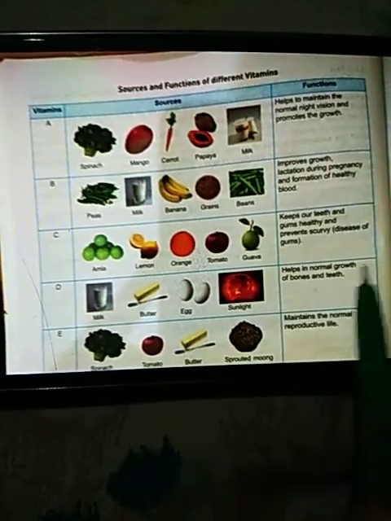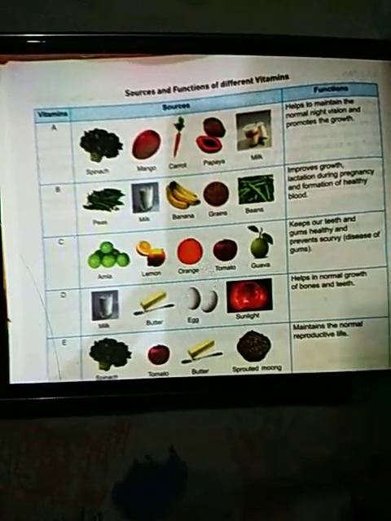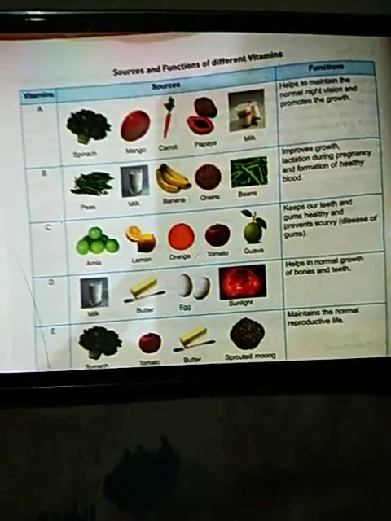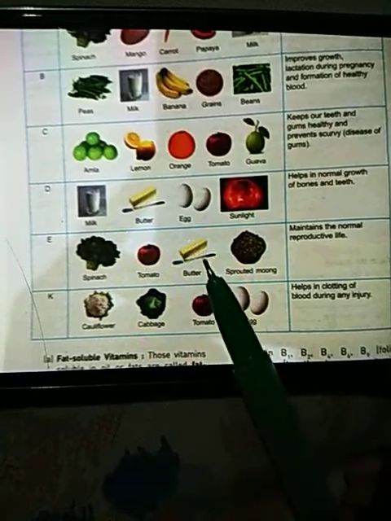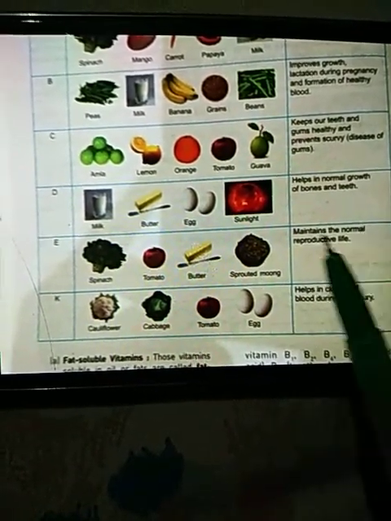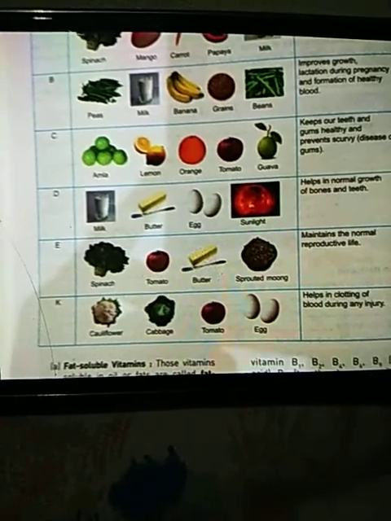Vitamin D is required for normal growth of bones and teeth. It is required for healthy bones and teeth. Vitamin E is found in spinach, tomato, butter and sprouted moong. This maintains the normal reproductive life.